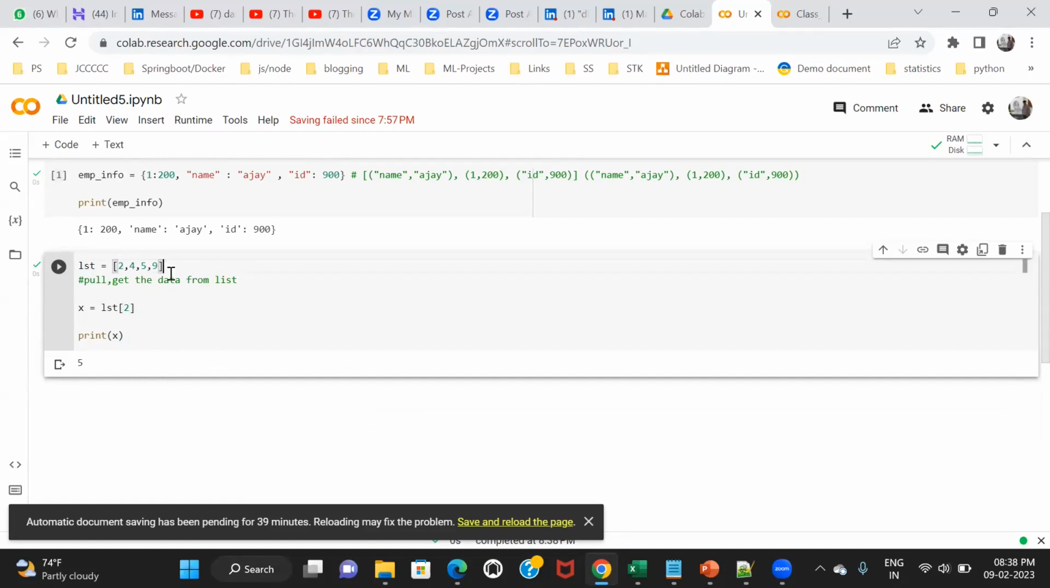Let's suppose I want to pull 9. What should I pass here if I want to pull 9? 3, because the index of 9 is 3. It will give you 9. Let's suppose I want to pull 2. Then what should I pass here?